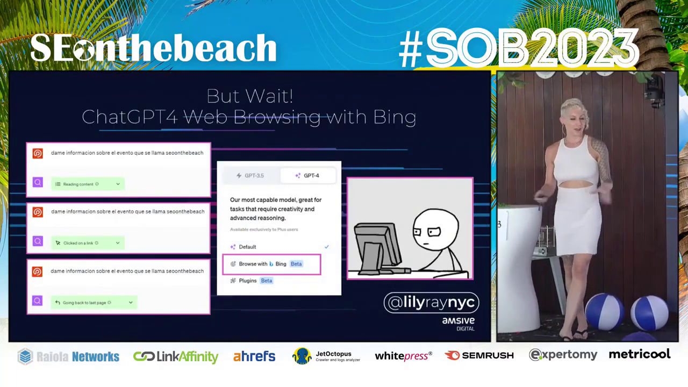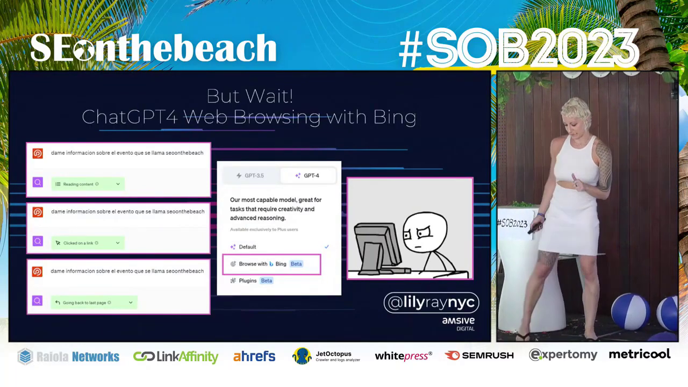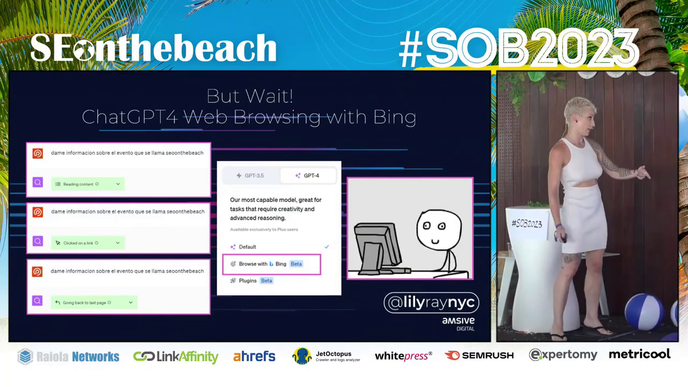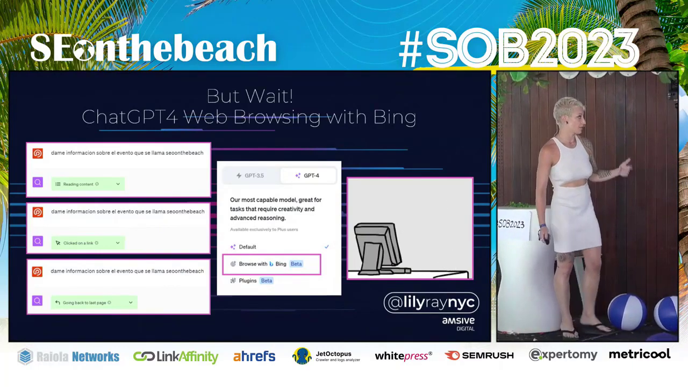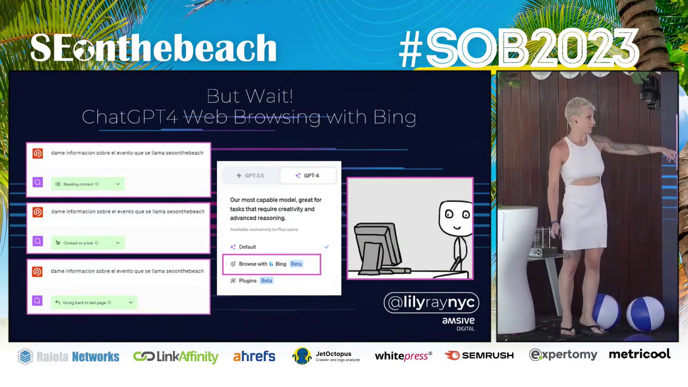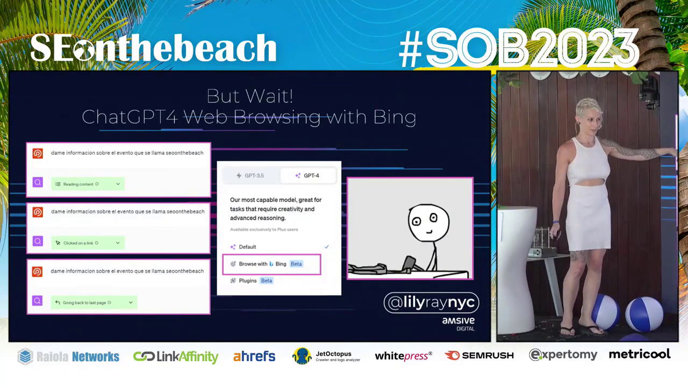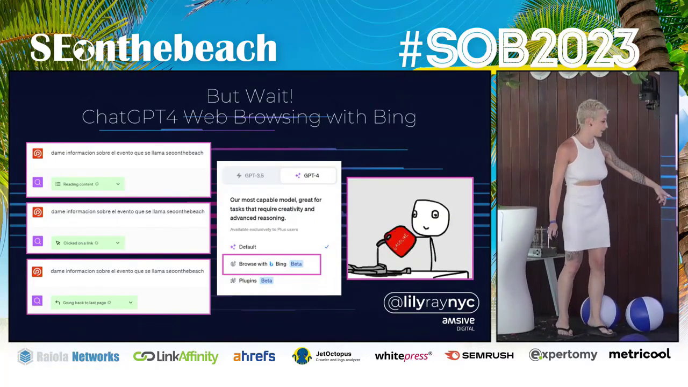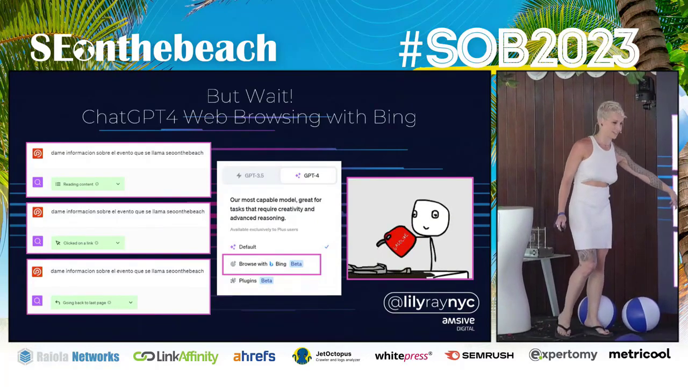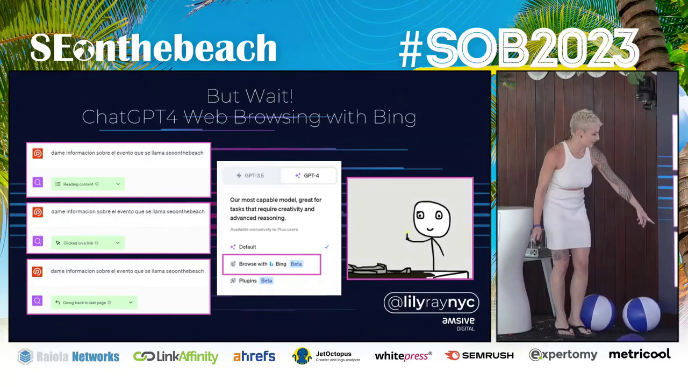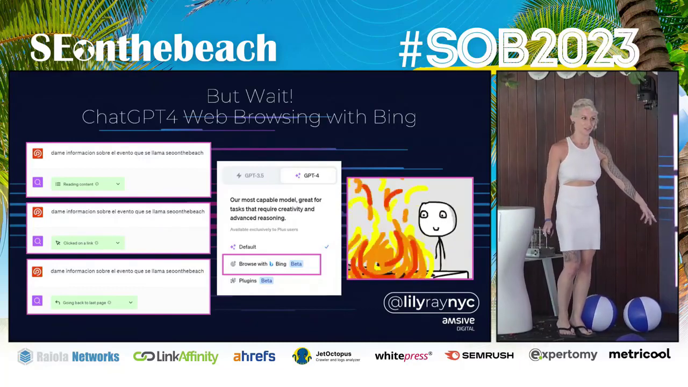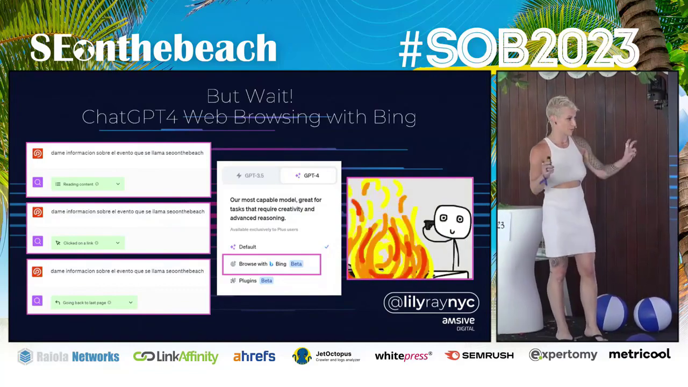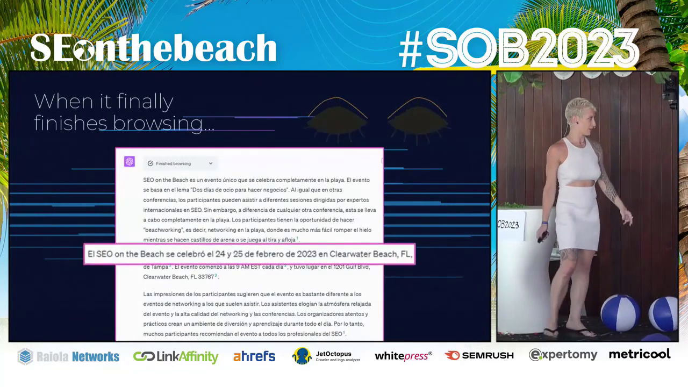But wait, now we have browser mode. So you can basically say, actually, I want to use browser mode with Bing, and I want to learn about SEO on the beach. So I tried this. I used browser mode. It starts by saying, okay, I'm reading the content. It's going out to the internet. This took about 30 seconds. Then it goes, wait, I clicked on a link, and this takes about 40 seconds. And then it goes, going back to the last page. This took another 30 seconds. So I waited like 2.5 minutes with browse mode with Bing and lost a lot of patience.